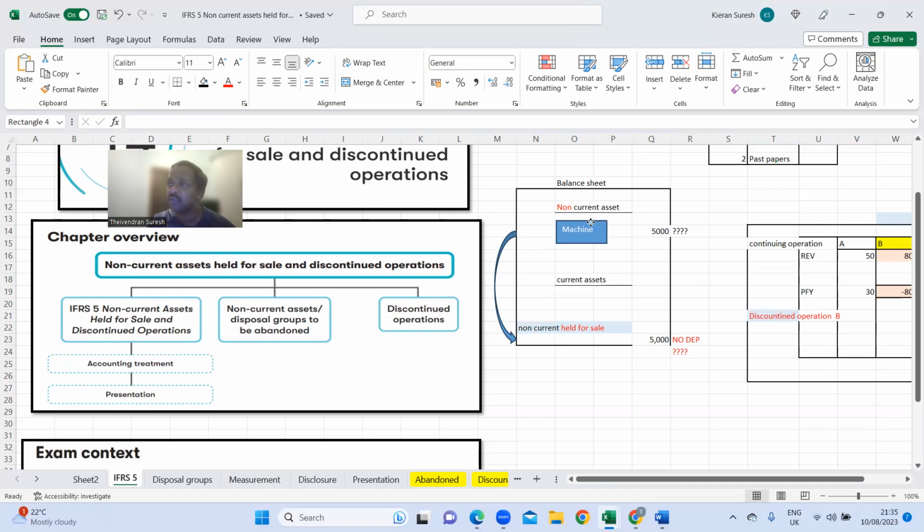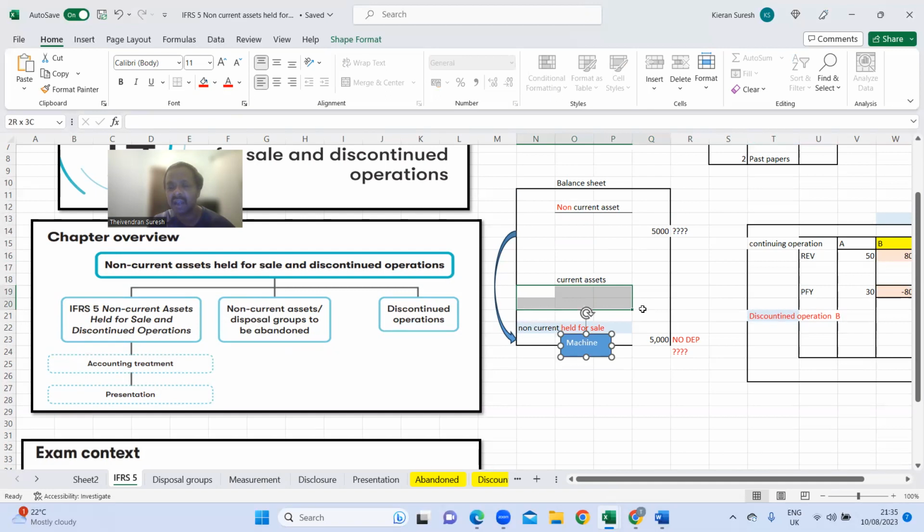That means I would be using them in my operations. By using it in operations, I intend to make operating profit. This is the simple message I give to the stakeholders or the users of the financial statements. So when I'm going to declare it as a non-current asset held for sale, basically I would move them from non-current assets to current assets, right?